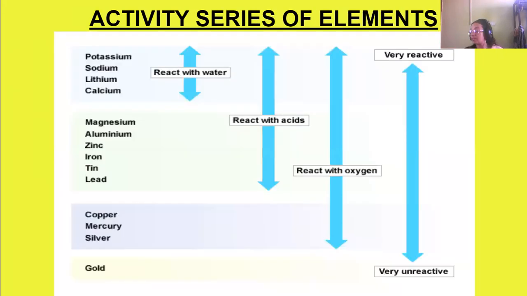Next we come to the new thing which I will be discussing. Today's new discussion starts from here. So this is the activity series of elements. The activity series is like this: potassium comes first, then sodium, lithium, calcium, magnesium, aluminium, zinc, iron, tin, lead, copper, mercury, silver, and gold. Now, potassium, sodium, lithium, calcium react with ordinary cold water.